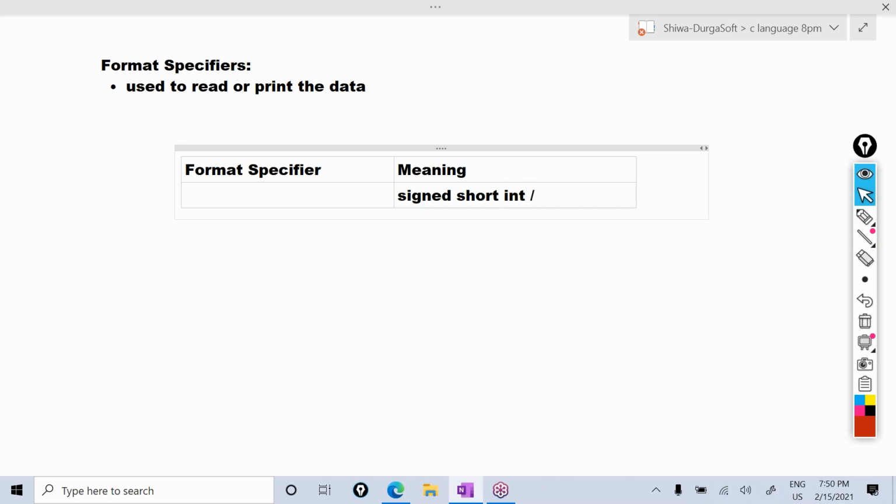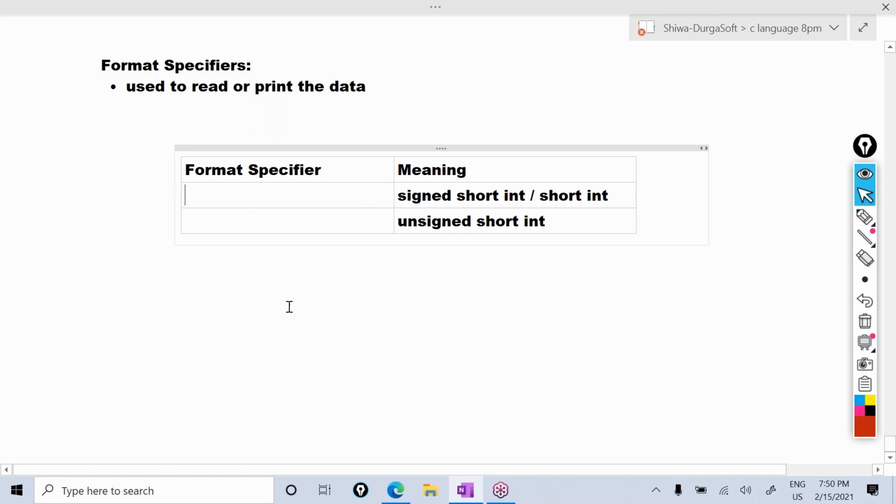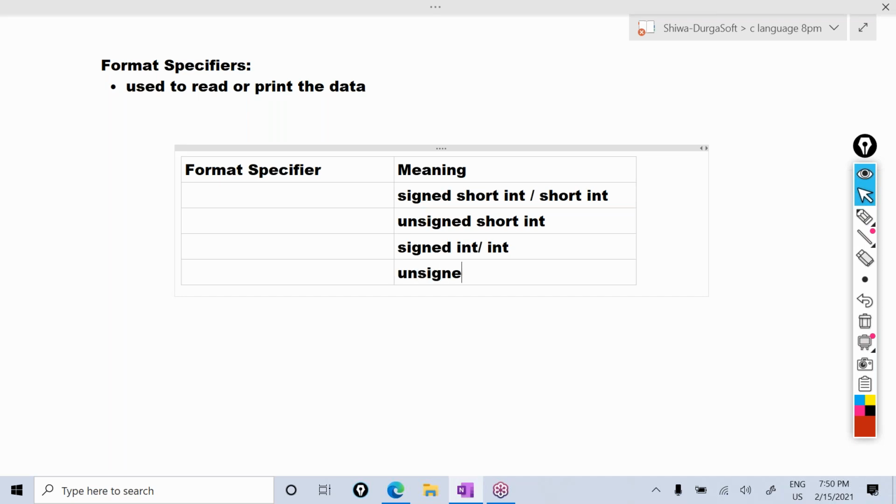Then the next one, unsigned shortened. The next integer data type is signed int, or simply you can say int. The next one is unsigned int.